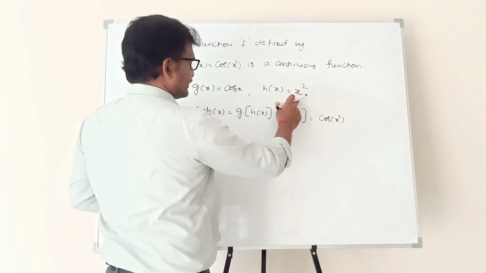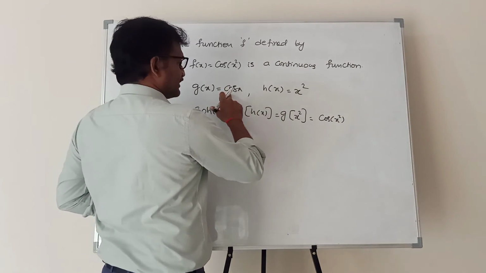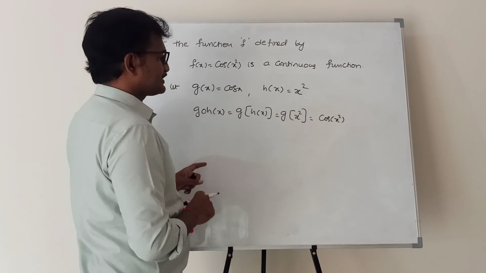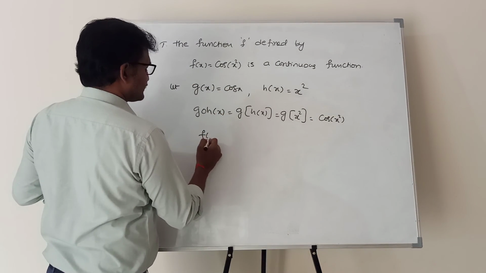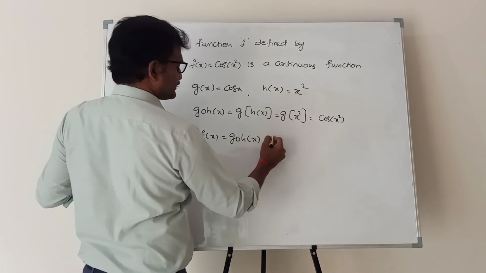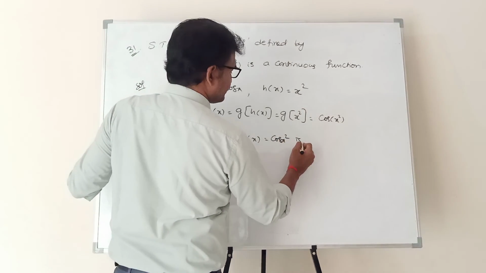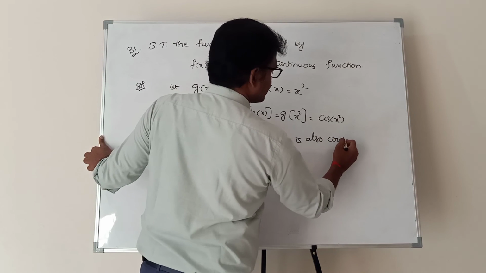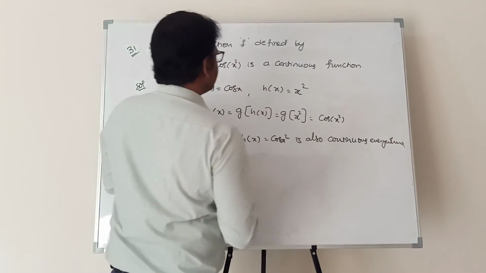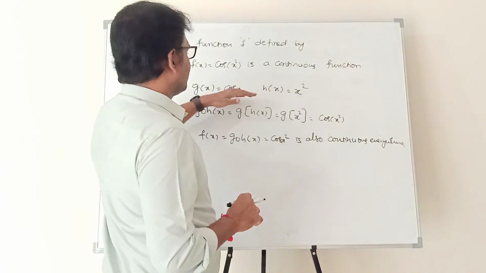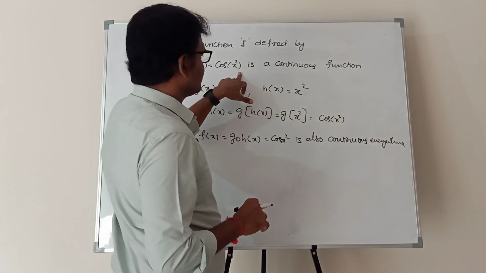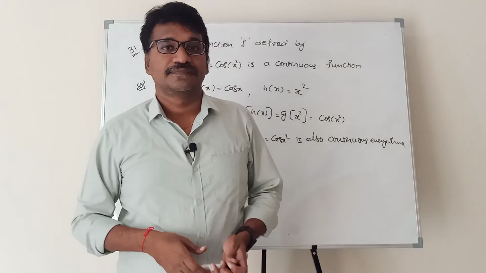Therefore, if h of x is continuous and g circle h of x, meaning cos of x square, is also continuous, then f of x equal to g circle h of x is also continuous everywhere. So first the function is continuous everywhere, then after taking the composite function it is also continuous everywhere, so f of x equal to cos x square is continuous everywhere.